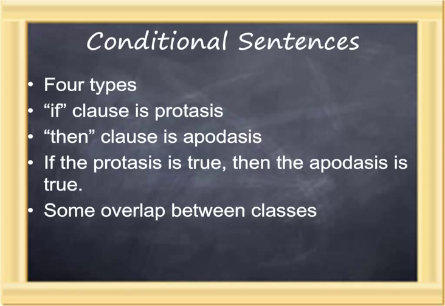If A, then B. And conditional clauses generally work this way. If the protasis is true, the first part, then the apodosis is true. However, there's a bit more nuance than that, thus the 4 classes. We look at them in order.